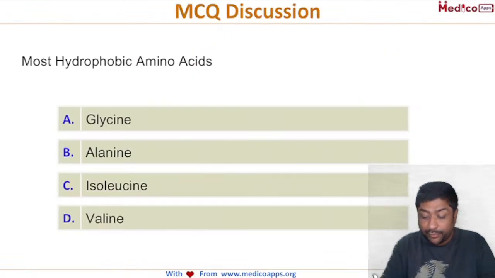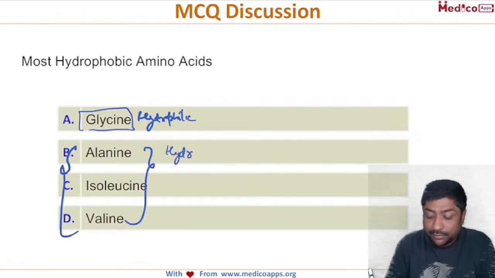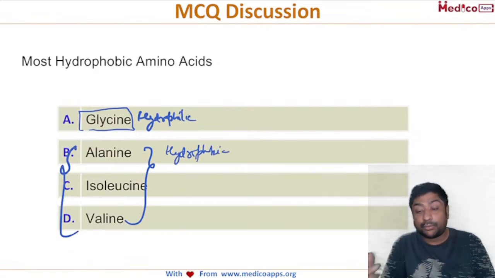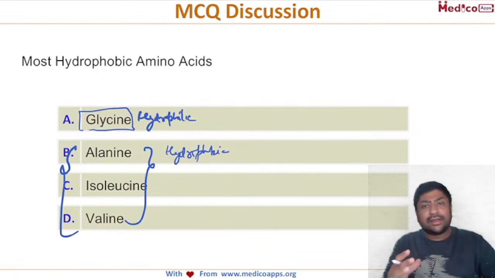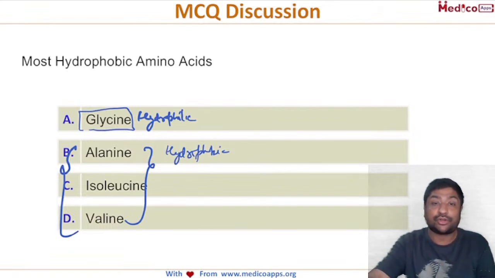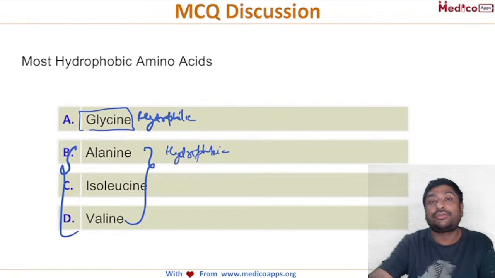So still we know glycine is hydrophilic and the rest of the three we know are hydrophobic. But we are not able to answer the question, which of the following is most hydrophobic. So as a concept, remember, the bigger the organic molecule is, the less water soluble it will be. Okay, is it clear? The bigger the molecule will be, right? So now let's look at the structure of these three.